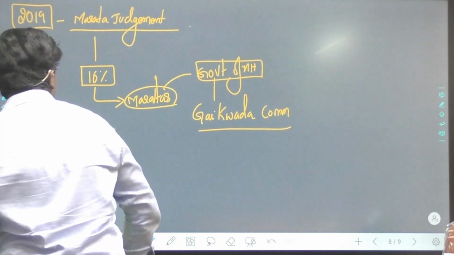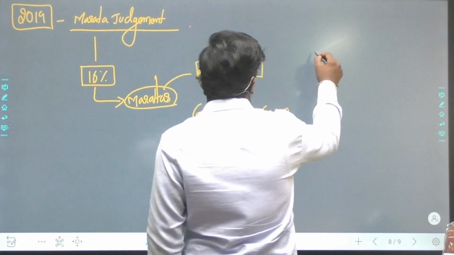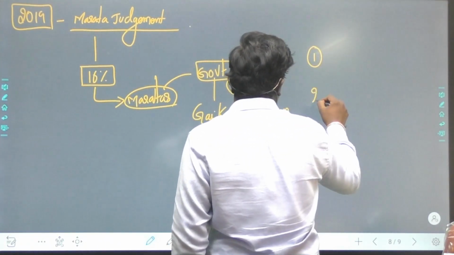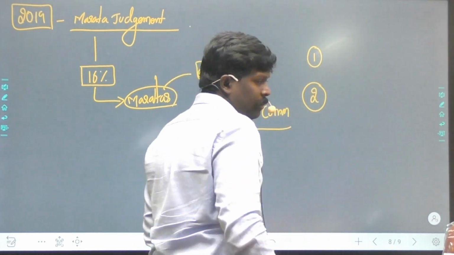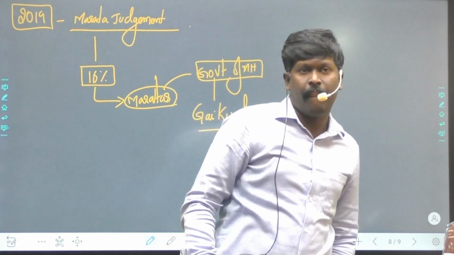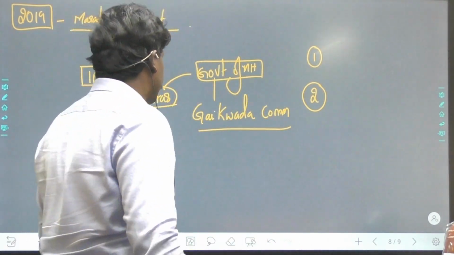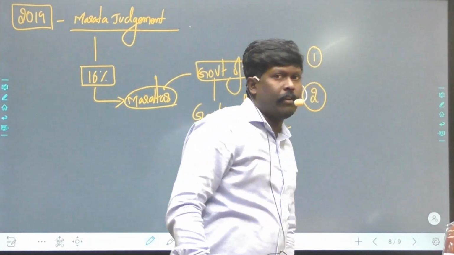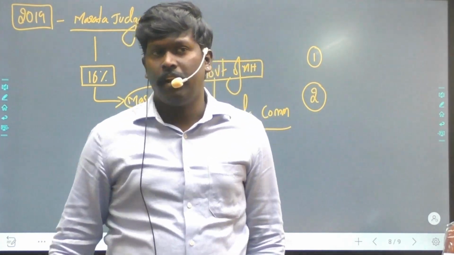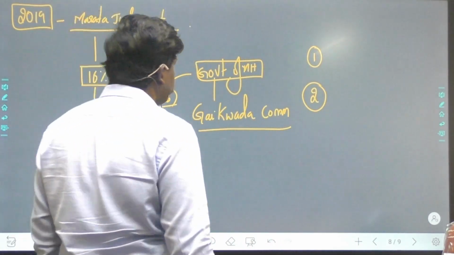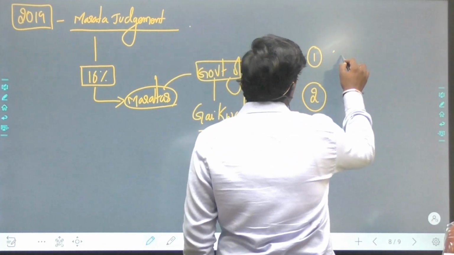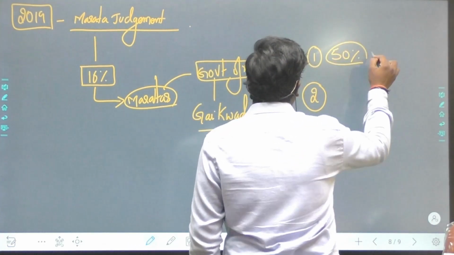Supreme Court gave two reasons for rejection. One, it said there is a cap on the reservations to 50%.